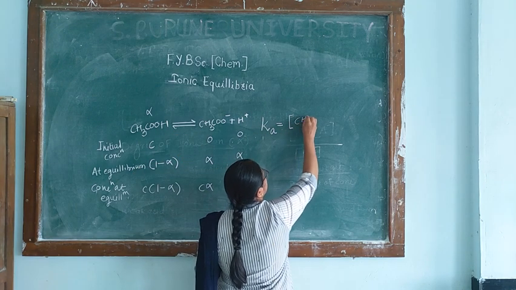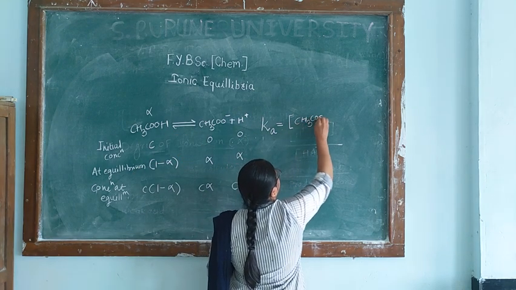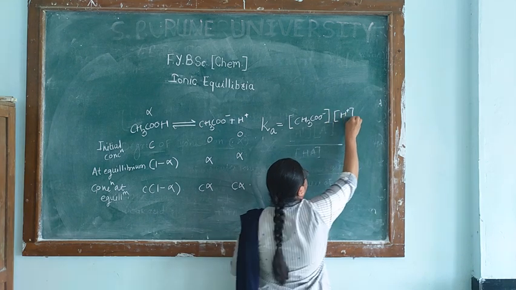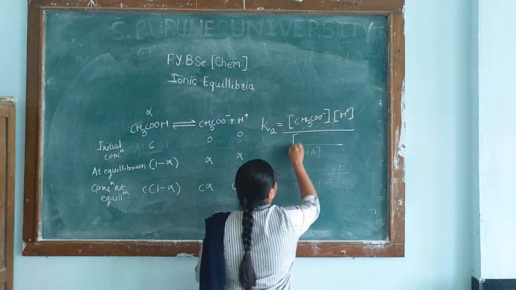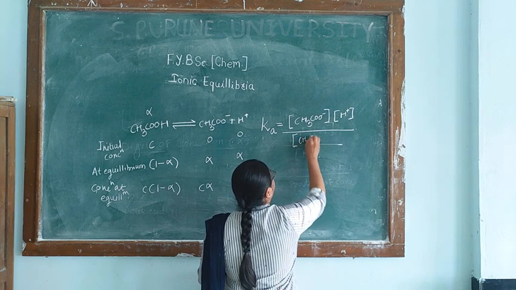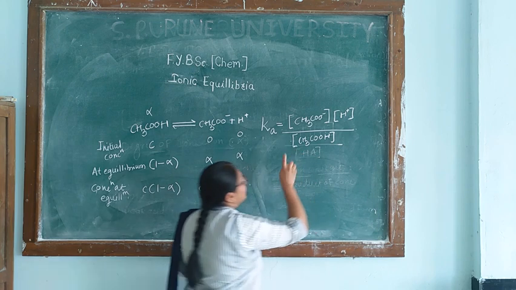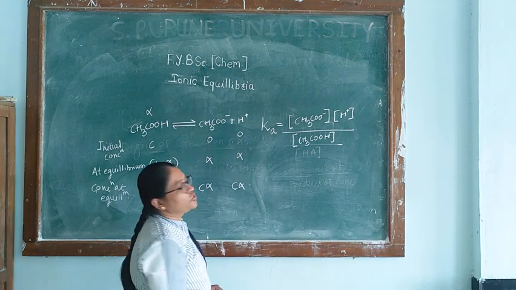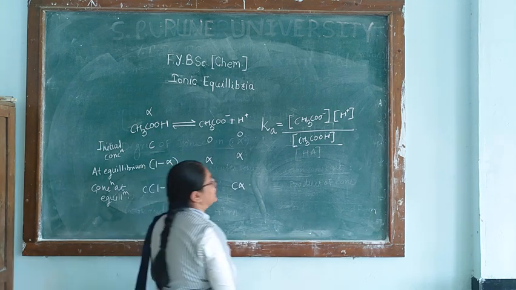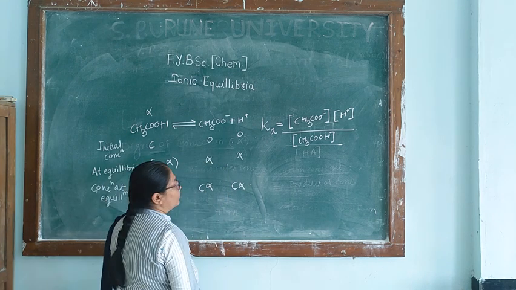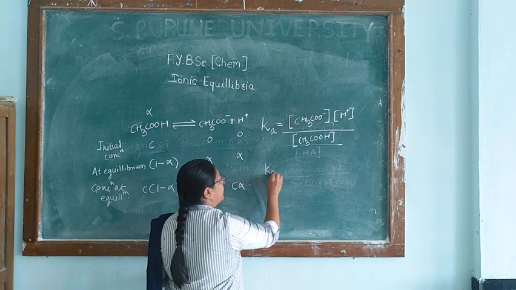we will first write the formula: the concentration of acetate ion into concentration of H plus divided by the concentration of unionized acetic acid. Now, these are the concentration terms we know, so we are substituting them here.